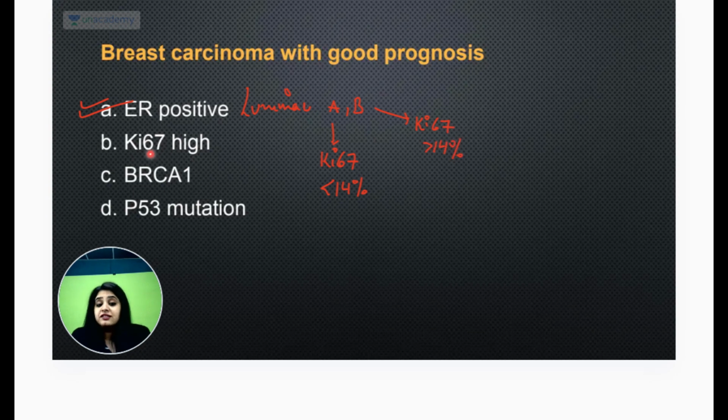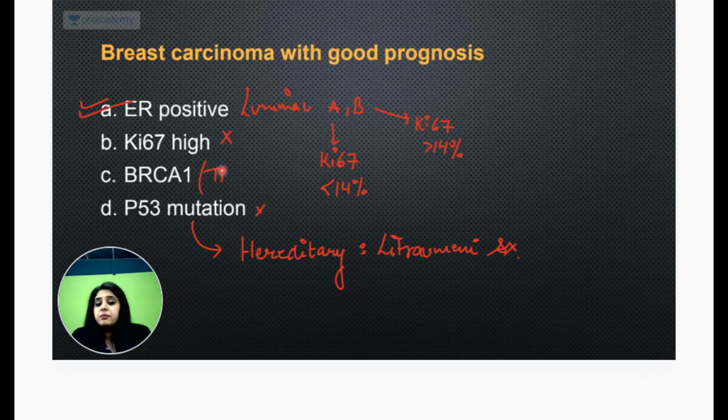I had an option of Ki67 high, and that is not good, meaning more proliferation. So that is not a good prognosis. That is bad. Next, P53 mutation, so that is bad everywhere. What is P53 mutation known as? If it is hereditary, what is the syndrome known as? That is Li-Fraumeni syndrome. So Li-Fraumeni syndrome is obviously a bad syndrome to have.